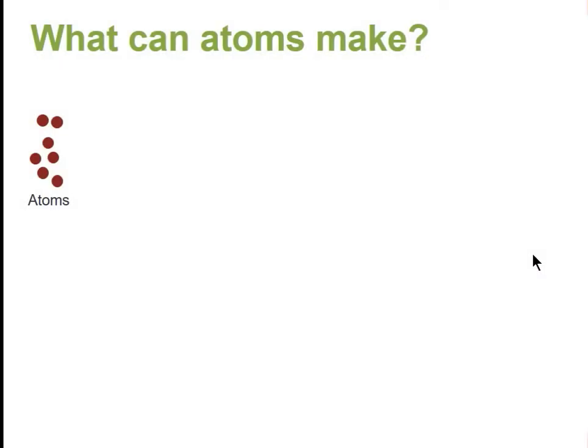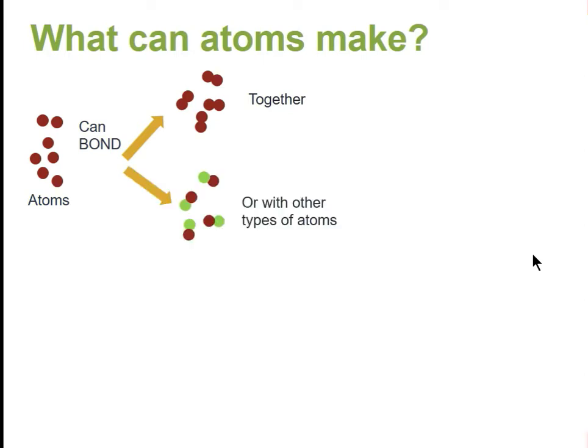So what's going on? We begin with atoms. That's our building blocks. And what can they do? Well, they can bond. They can bond together, two of the same atom bonding together, or they can bond with other types of atoms, so a green and a red. Also, they can bond in different ratios. If there are different types of elements and atoms, they can bond 1 to 1, 1 to 3, 3 to 1, 1 to 2.